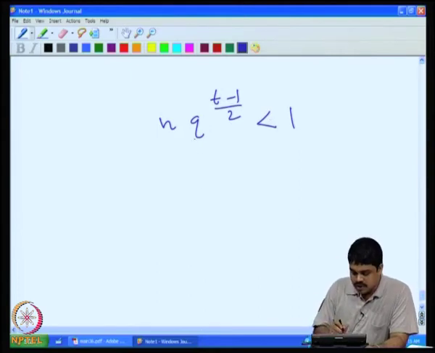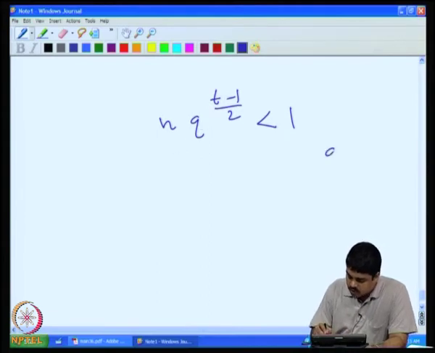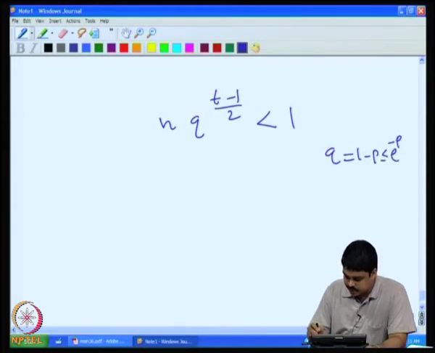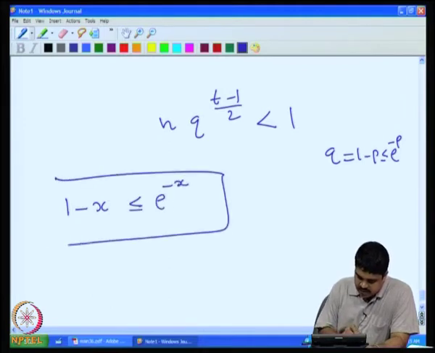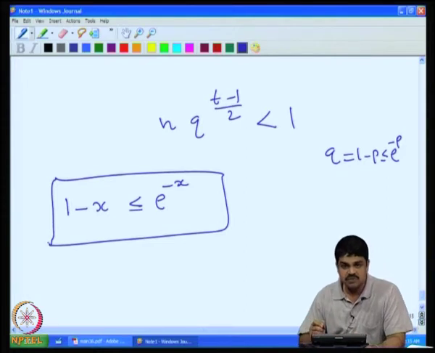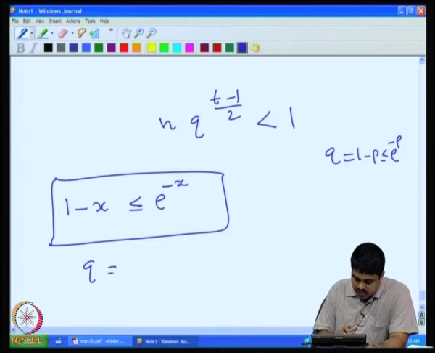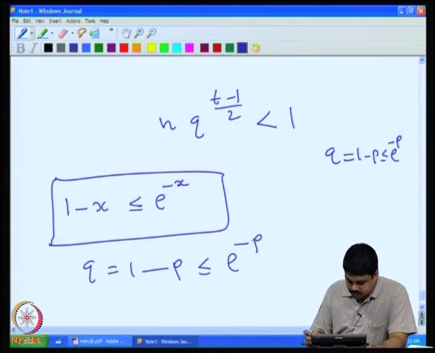So let us take q equal to 1 minus p, which is less than or equal to e raised to minus p, because I am using the inequality 1 minus x is less than or equal to e raised to minus x. This is a useful inequality which is usually used in this kind of calculation. So I can substitute it here.